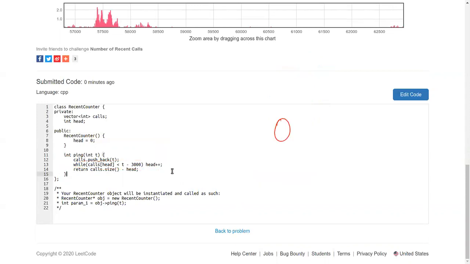This works in big O of n time overall, because after you make n calls, it won't take more than big O of n time. The amortization is only for one ping call, but overall you don't have to call it amortized. It is just big O of n. All right. You can try implementing using a linked list, which is a little more memory efficient in a way, because when you have a lot of calls, you just have to remember the ones within the time frame. You don't have to remember a lot of them. So using some kind of queue which reduces the size from the left side is actually better. You can try that, but otherwise I'm going to go with this for today.